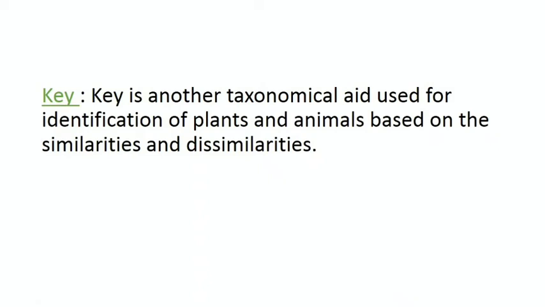Then our last taxonomical aid is key. In this taxonomical aid, plants and animals are recognized based on their contrasting characteristics, known as keys. Two contrasting keys are generally kept as a pair. Thus one contrasting key leads to acceptance and one leads to rejection. So this was all about taxonomical hierarchy and some important taxonomical aids.